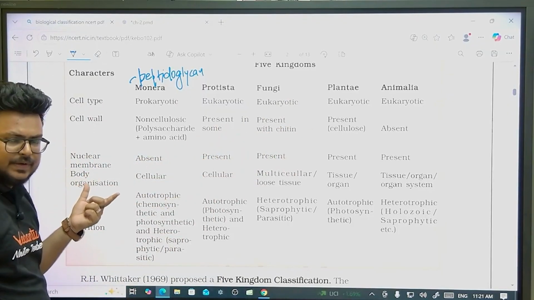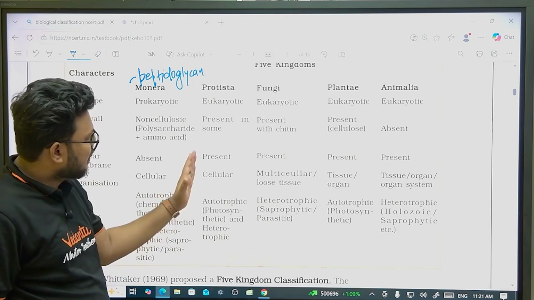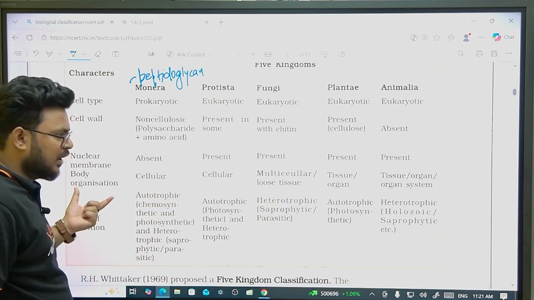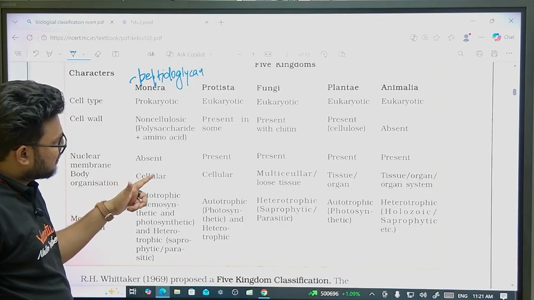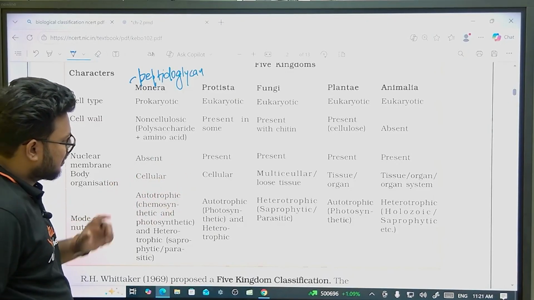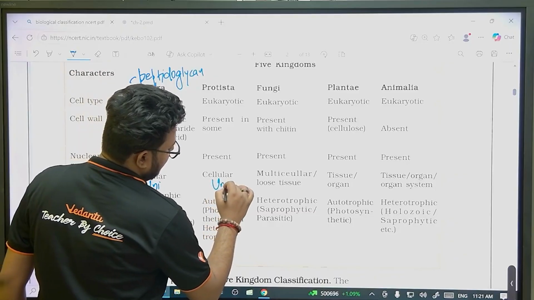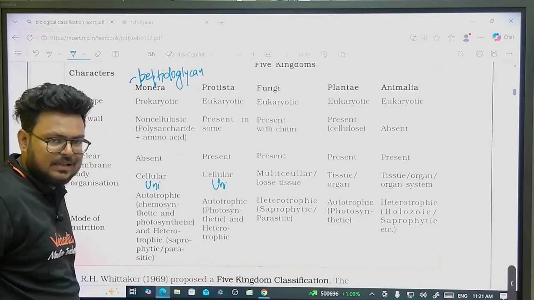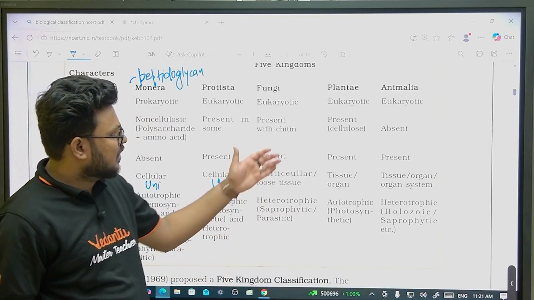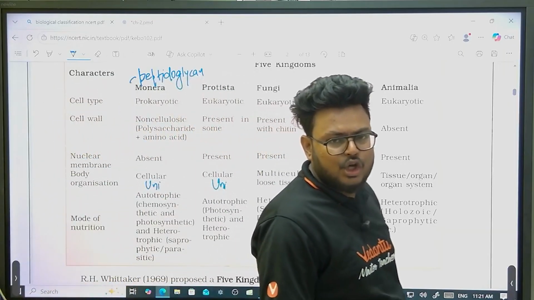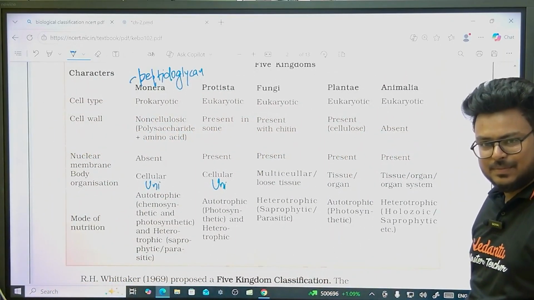Nuclear membrane: obviously prokaryotes don't have a nuclear membrane. All the remaining will have it because they are eukaryotes. Body organization is cellular, because they are unicellular. Fungi are multicellular, they can form small tissues. In plants we have organs also, but in animals we have organ systems and organisms too.